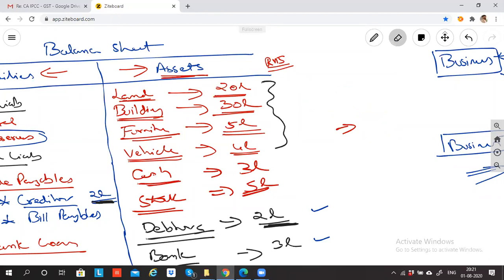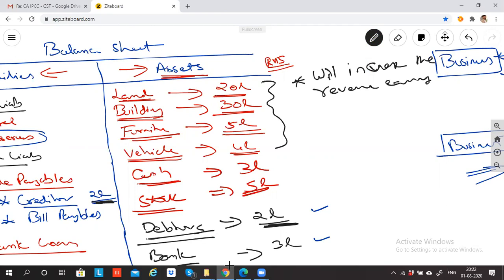Now let me explain. If you want to classify land, building, furniture as asset, you need to add additional points. It has to be used for increasing the income, for earning income. An asset will increase the revenue earning capacity.